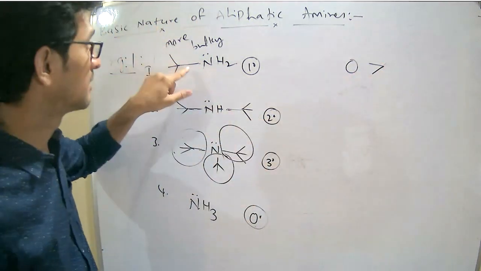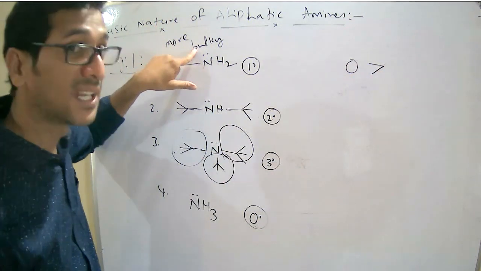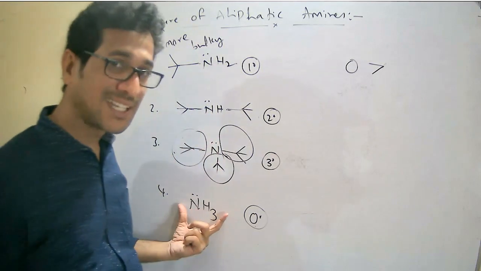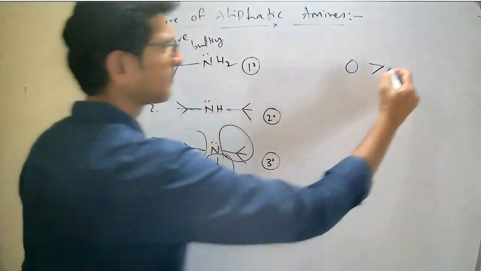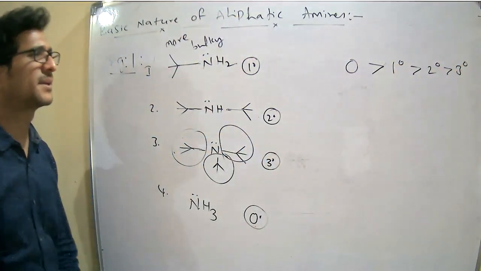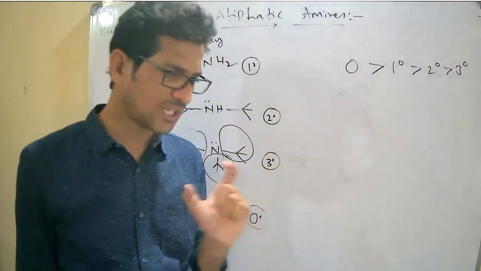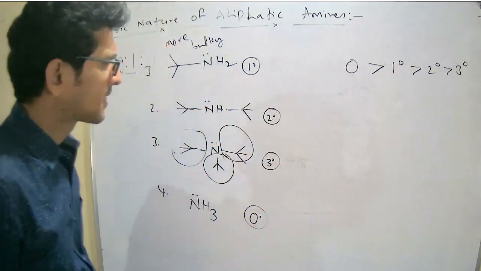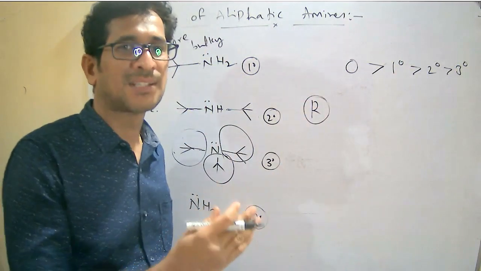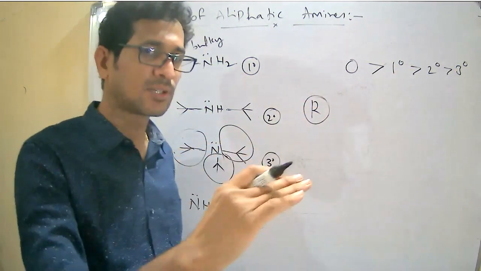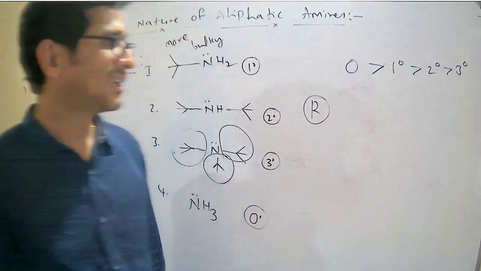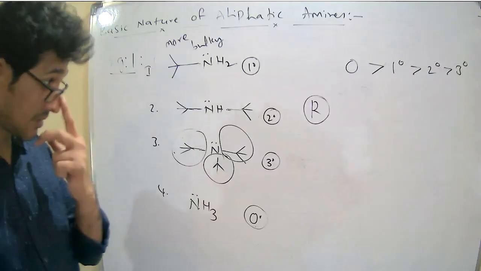Even though it is a primary, due to the bulkiness, when we compare to ammonia, ammonia is more basic than the primary. Then primary, secondary, tertiary is obvious. So the size of R also plays an important role while we are discussing the basic nature of that particular amine.